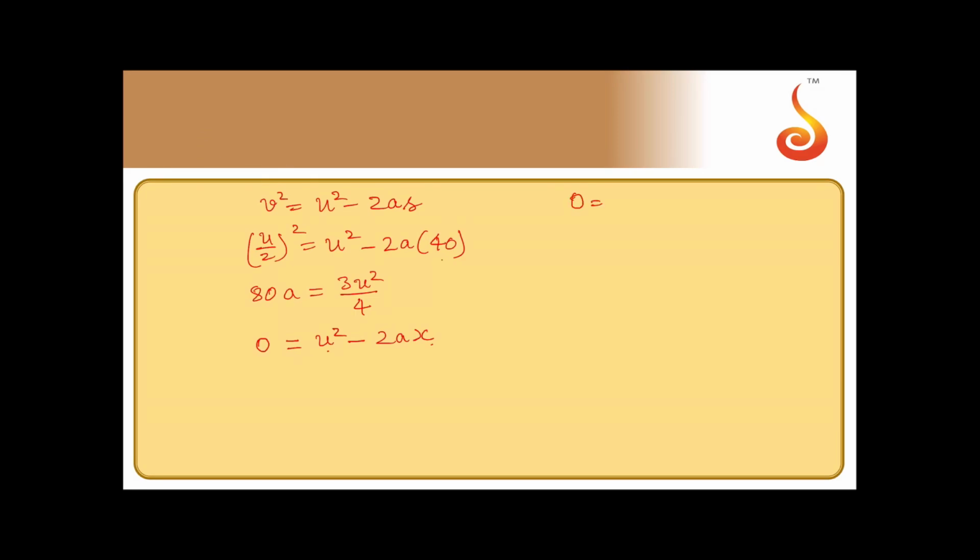Otherwise you can use this way also. 0 is equal to, after traveling 40 centimeter, its velocity came to u by 2. So it is u by 2 whole square minus 2a into some y. Y is additional distance, x is total distance. So either you can go by this or go by this. So let us go by this only. So this is also not wrong. So 2ay is equal to u square by 4.